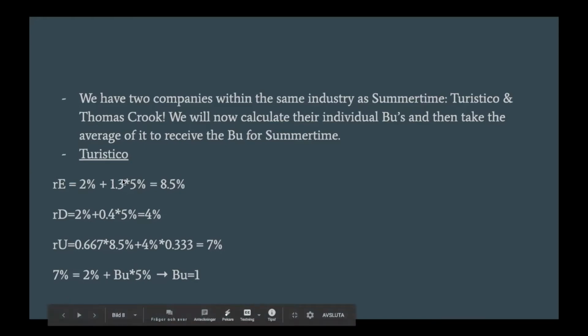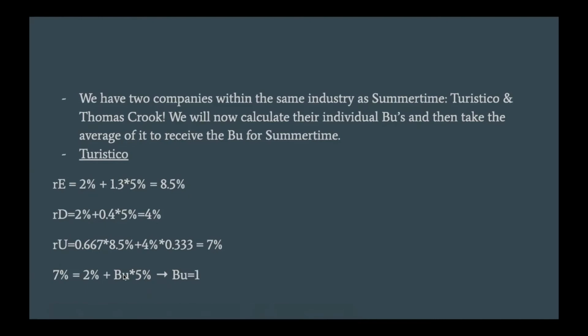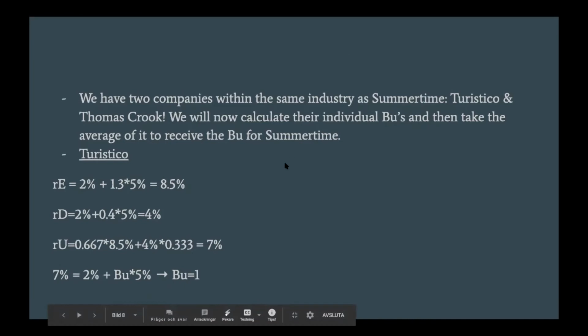And again, the thing we want to solve for is the unlevered beta, which is the last equation here, where we use the CAPM formula for the unlevered rate of return, and then solve for the unlevered beta in the equation. I will give you some time to write this off as well.